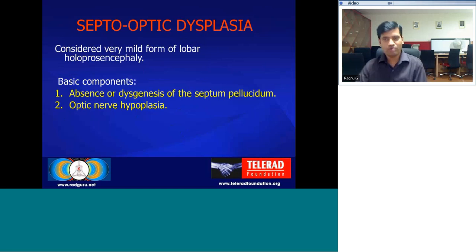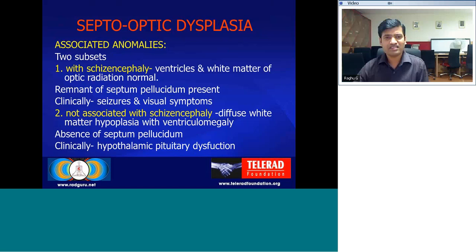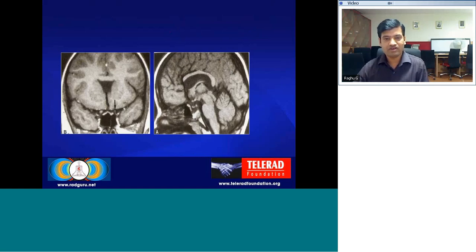Coming to the next entity, that is septo-optic dysplasia. This is considered a very mild form of lobar holoprosencephaly. The two basic components of septo-optic dysplasia include absence or dysgenesis of the septum pellucidum, and secondly optic nerve hypoplasia. Based on the observed anomaly, it is divided into two subsets, with schizencephaly or without schizencephaly. When it is not seen with schizencephaly, there is diffuse white matter hypoplasia with ventriculomegaly. Here is a case of septo-optic dysplasia, wherein you can see that there is no septum pellucidum, and the arrow points to the hypoplasia of the optic nerve.